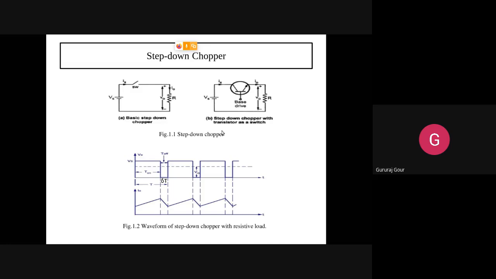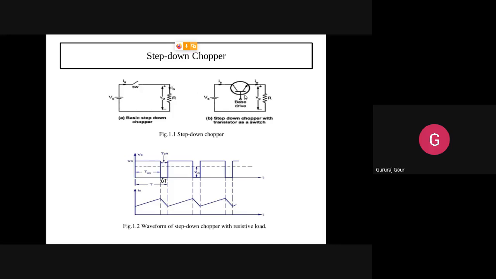Figure 1.1b shows step down chopper with a transistor as a switch. Already I told in the beginning, the switch chopper is shown by a symbol like this in the box. That may be any switching element.